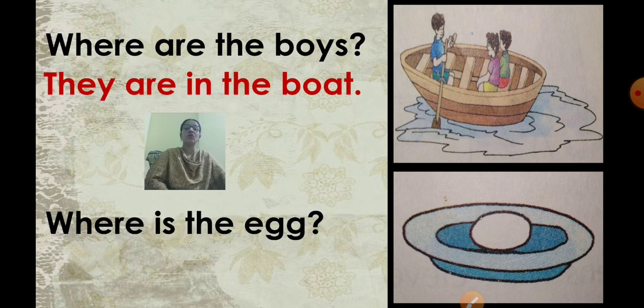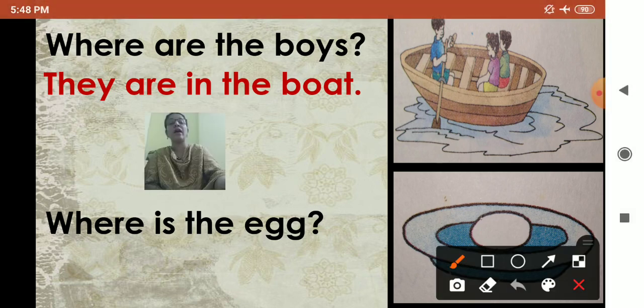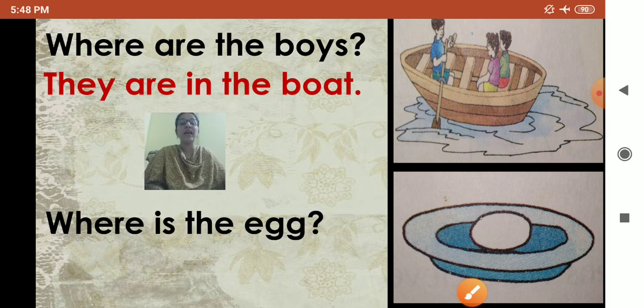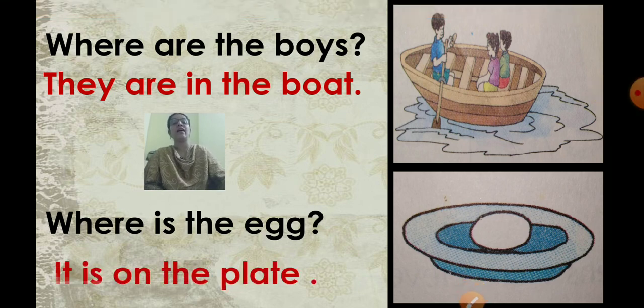Now here also we will not write the egg. In place of the egg, we are going to use the word it. So where is the egg?